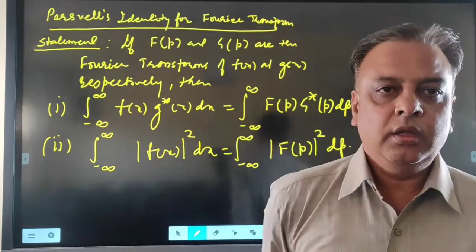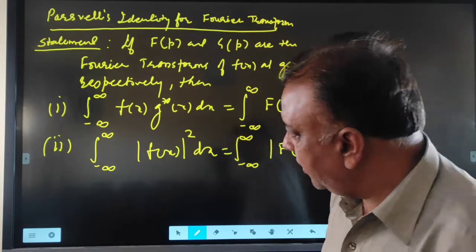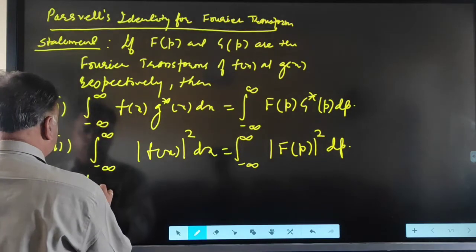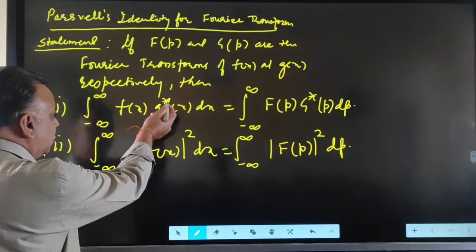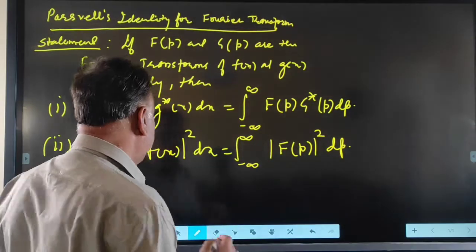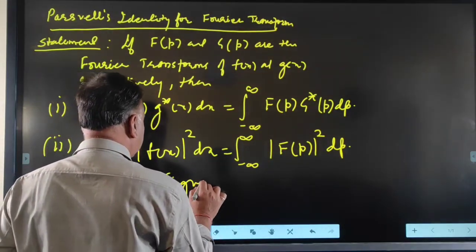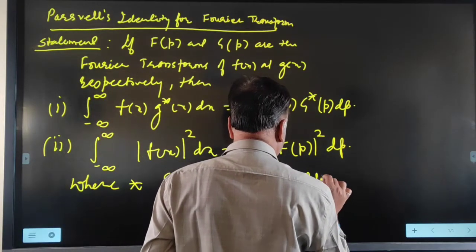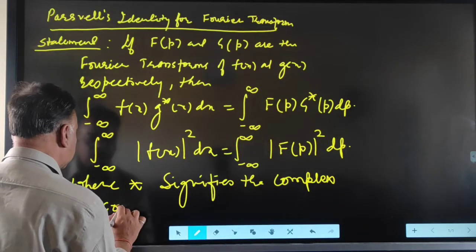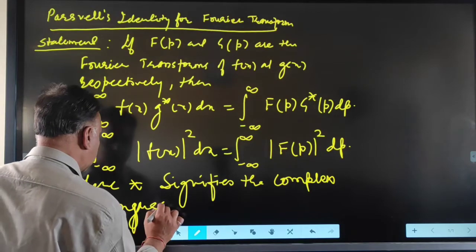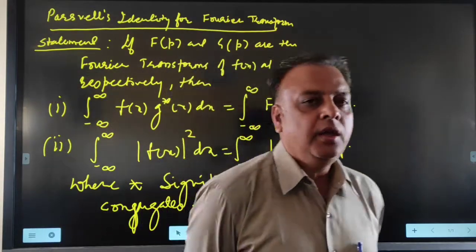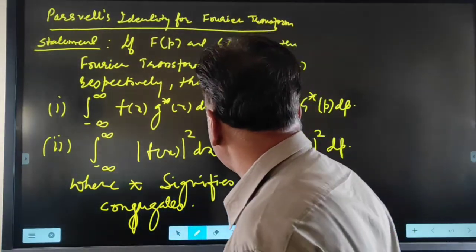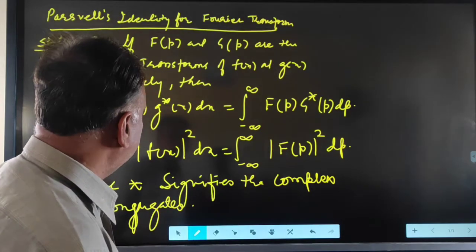These two are known as the Parseval's identity for the Fourier transformations, where star signifies the complex conjugate, that is, g star x is the complex conjugate of gx and g star p is the complex conjugate of the function gp.